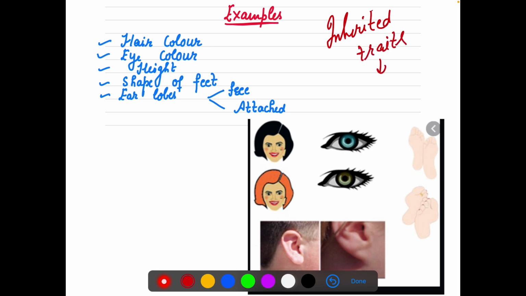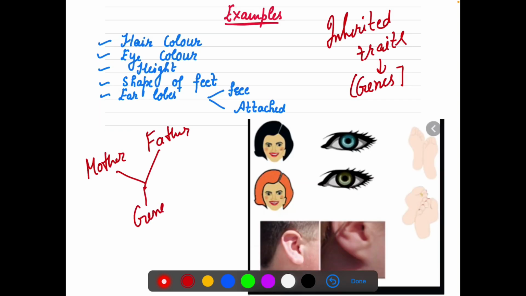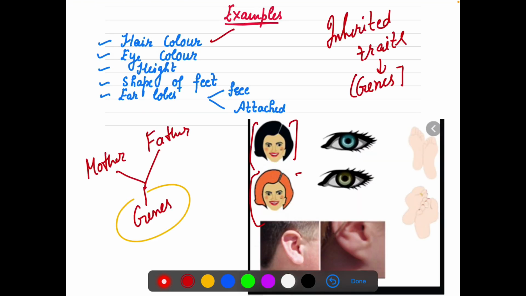Because you have got them through genes. And from where are genes coming into us? From the mother and the father. They are transferring genes to the baby, right? So which are the inherited traits here? Hair color, it can be black, it can be brown, right? Depending on the fusion between the father and mother, which trait is dominant, which one is able to express itself more, that we will take later, dominant and recessive. But yes, from your parents, hair color is inherited.